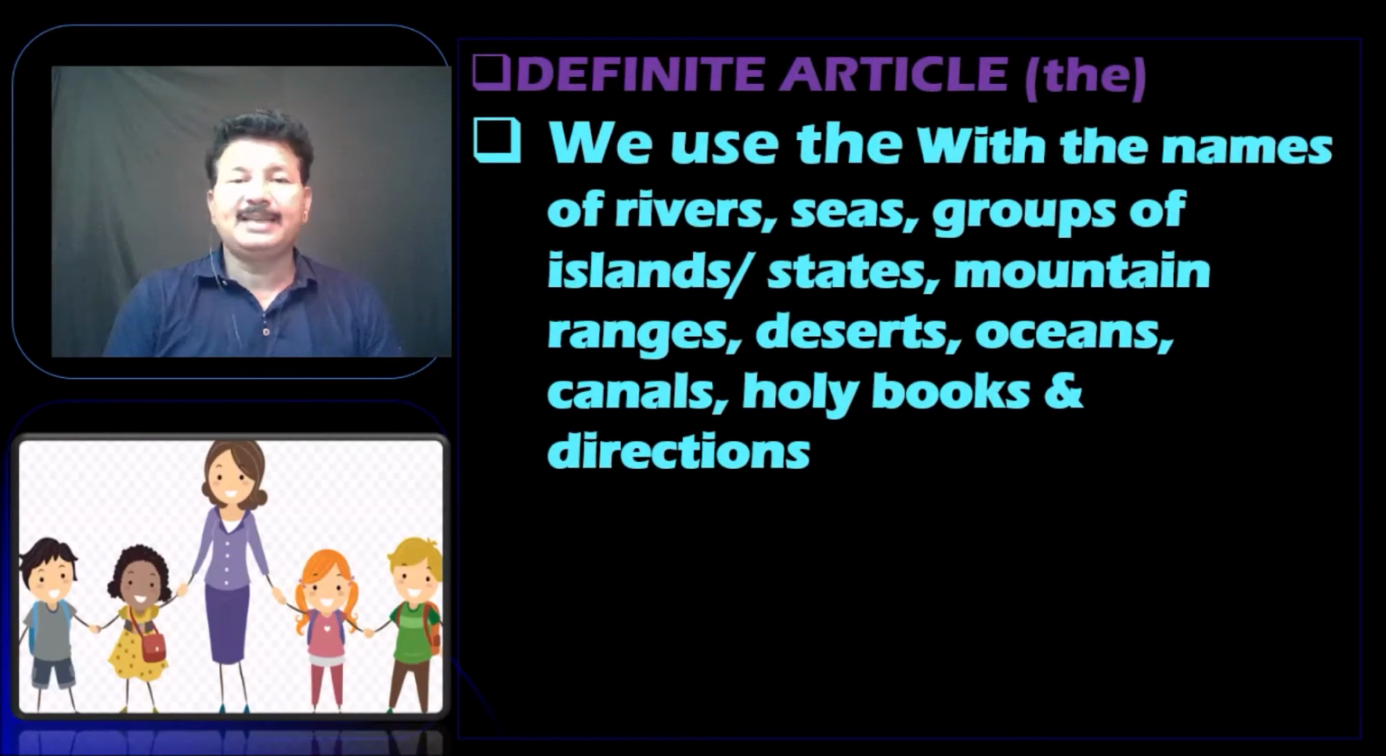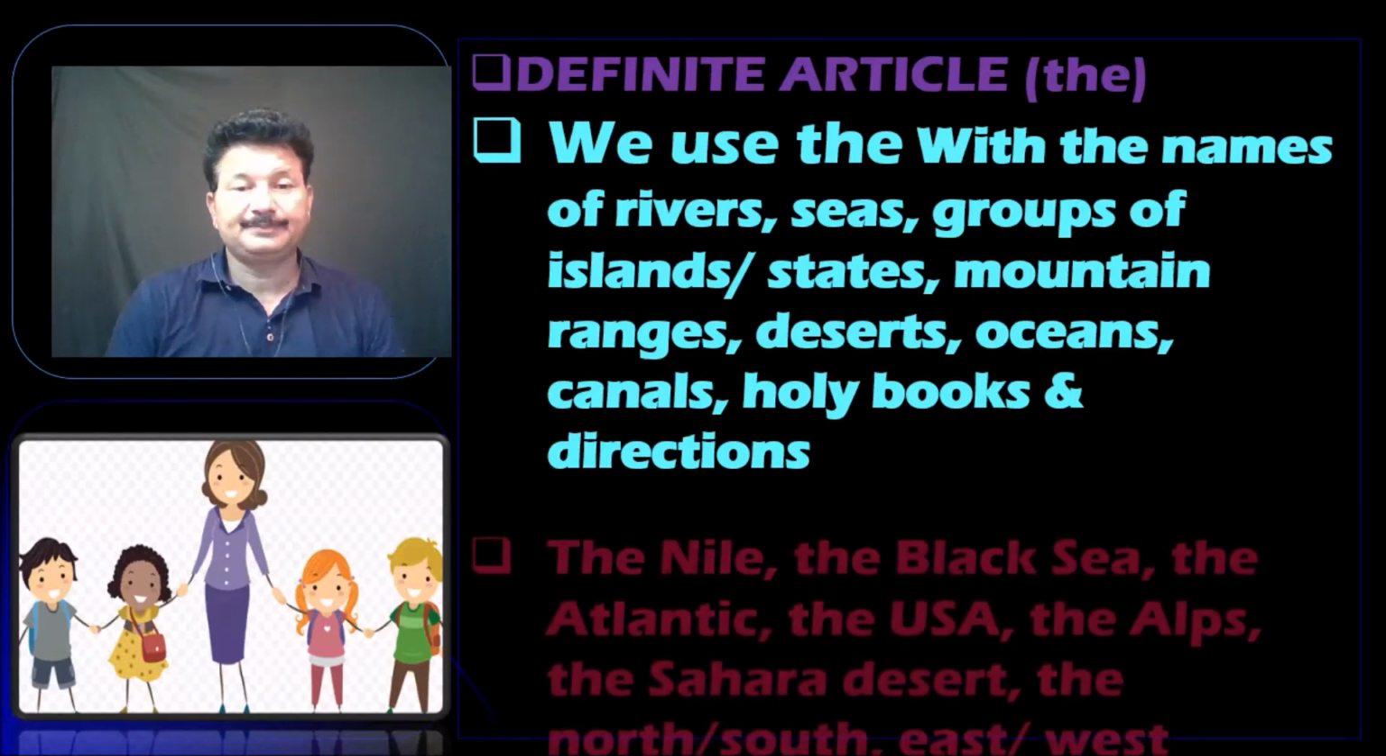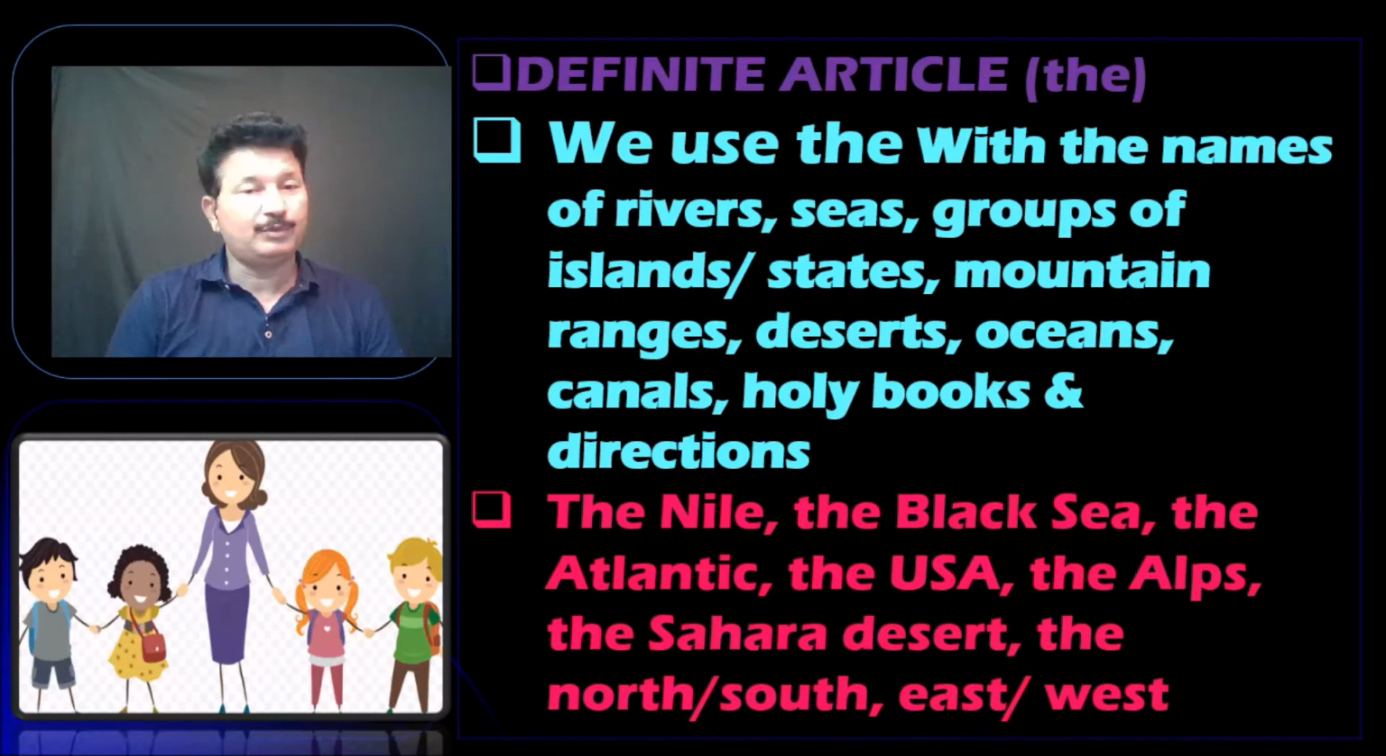We use "the" with the names of rivers, seas, groups of islands, states, mountain ranges, deserts, oceans, canals, holy books and directions. For example, the Nile, the Black Sea, the Atlantic, the USA, the Alps, the Sahara Desert, the North, the South, the East, and the West.